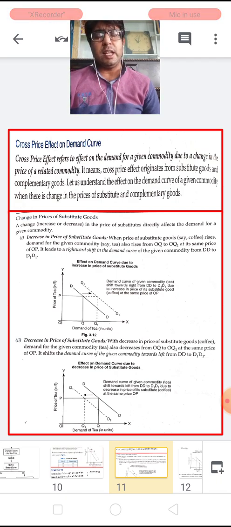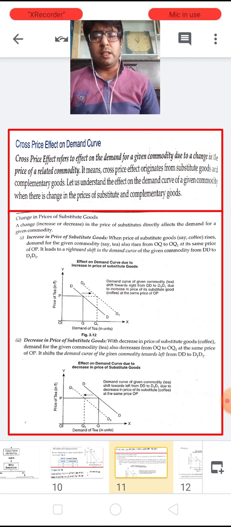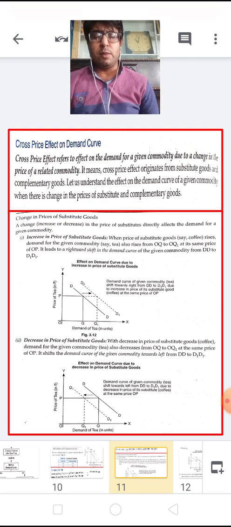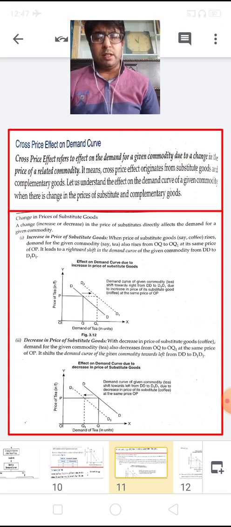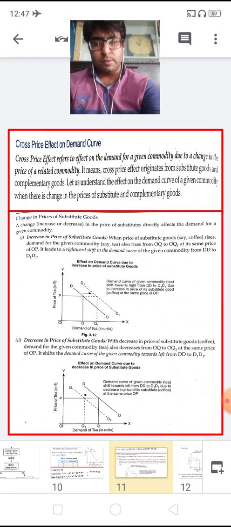So if there is any change in the prices of substitute goods, then it definitely affects the demand of another commodity. As I have already explained, for substitute goods, if the price of a substitute good increases, then the demand of the given commodity increases. Now let us learn first for substitute goods.